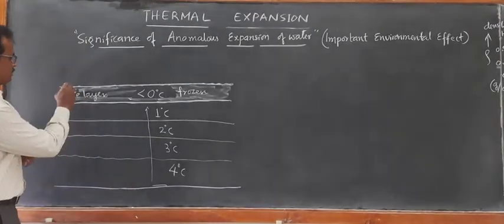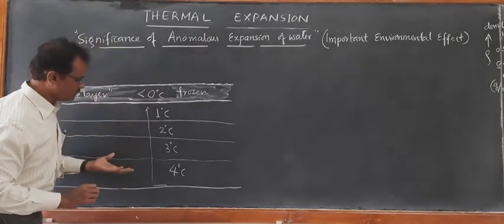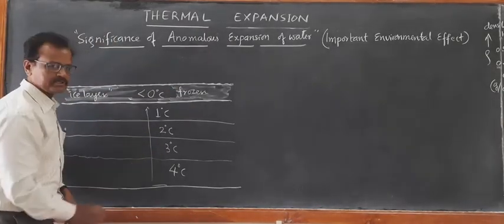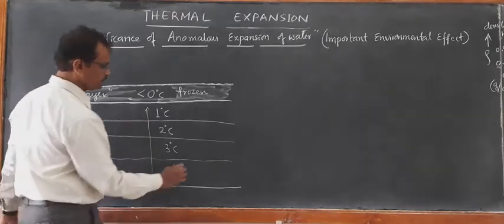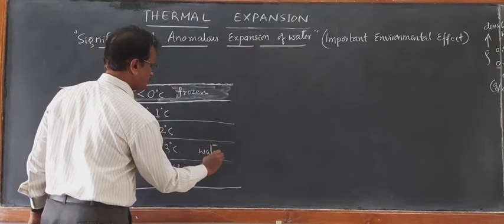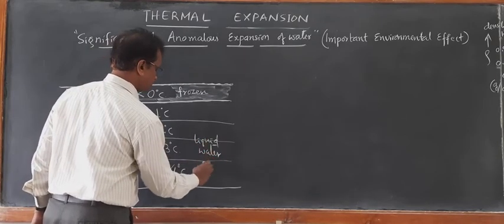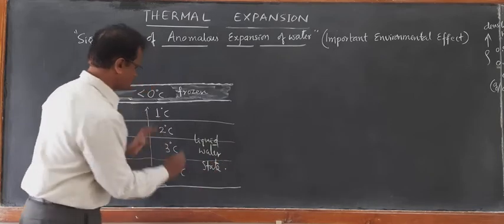So the upper layer will be completely frozen, leaving behind the lower layers at higher temperatures, still at liquid water state.